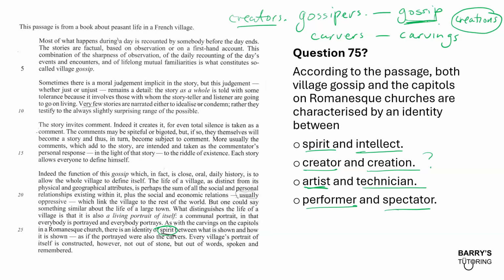So the word spectator doesn't really make sense. I hope you guys understand why I would choose B. Creator and creation is the best comparison or analogy. If you were to make an analogy between the gossipers and the carvers, the analogy is that one is a creator and one is the creation. The creators are the gossipers creating gossip, and the carvers creating carvings. So B's looking the best there.